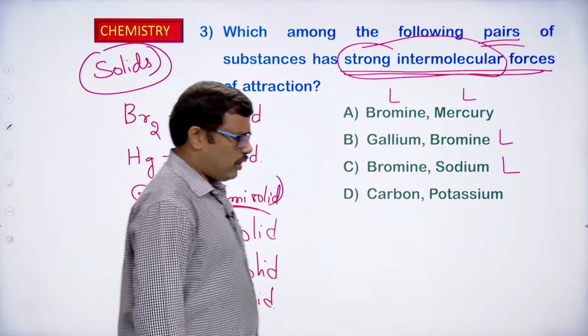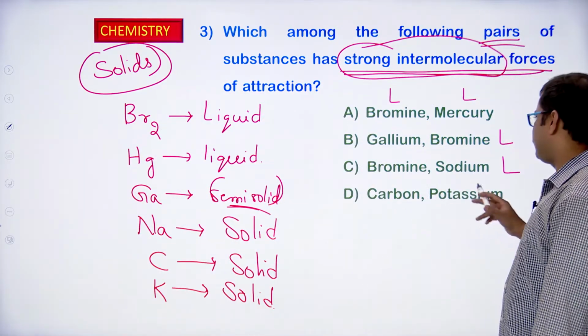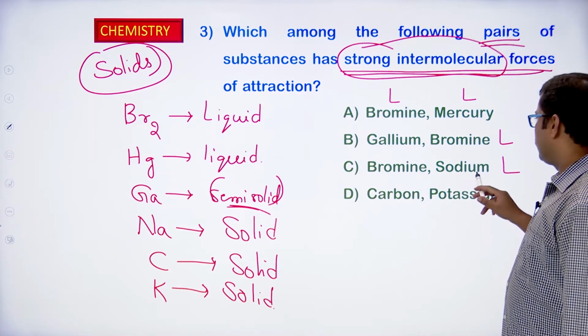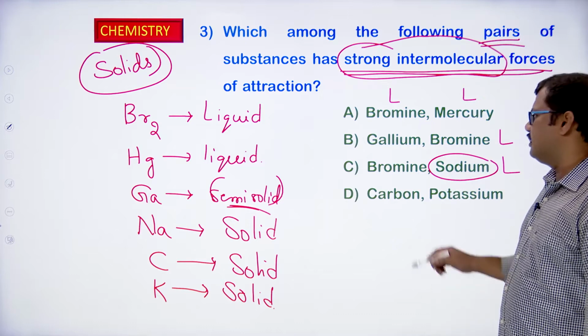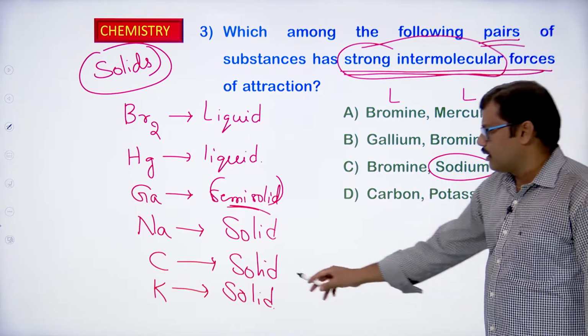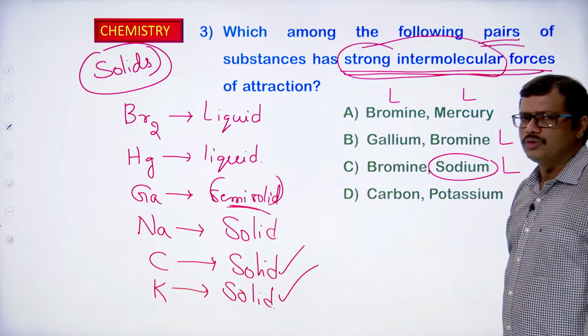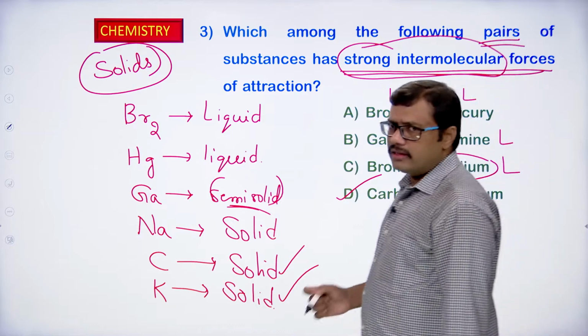So when you observe the options given to us, third option, bromine and sodium. Bromine is liquid, sodium is solid. So this is the only component which is solid. Therefore, option C is also ruled out. Look at the carbon. Carbon is a solid. Potassium is also solid. So carbon and potassium should be the correct answer in this particular case.